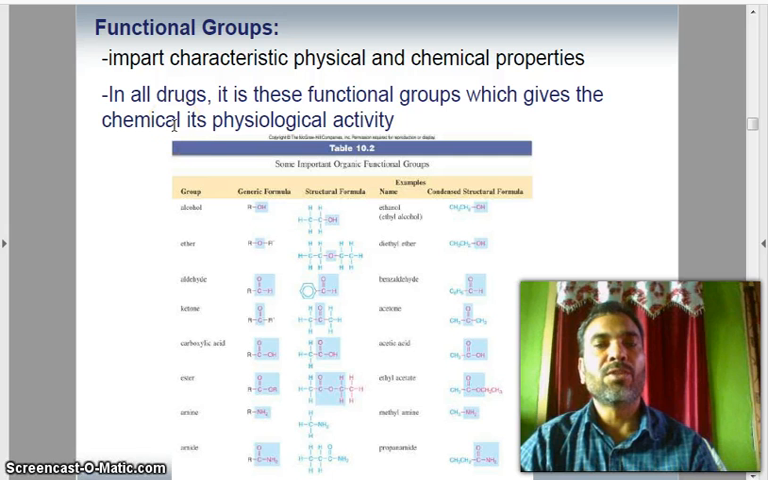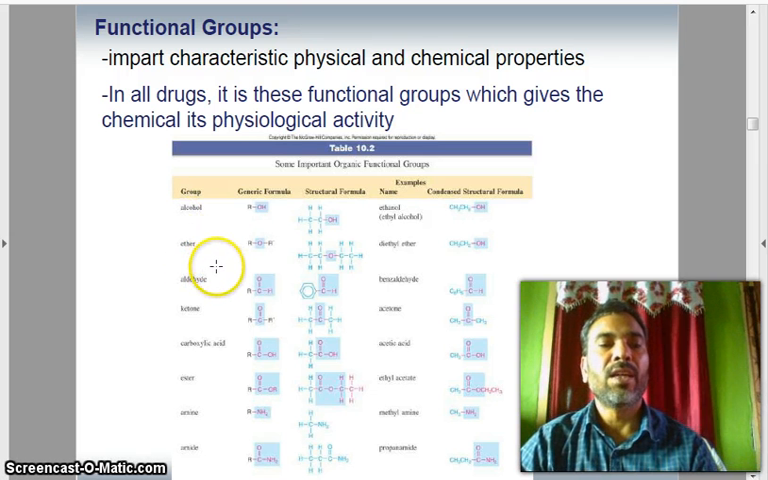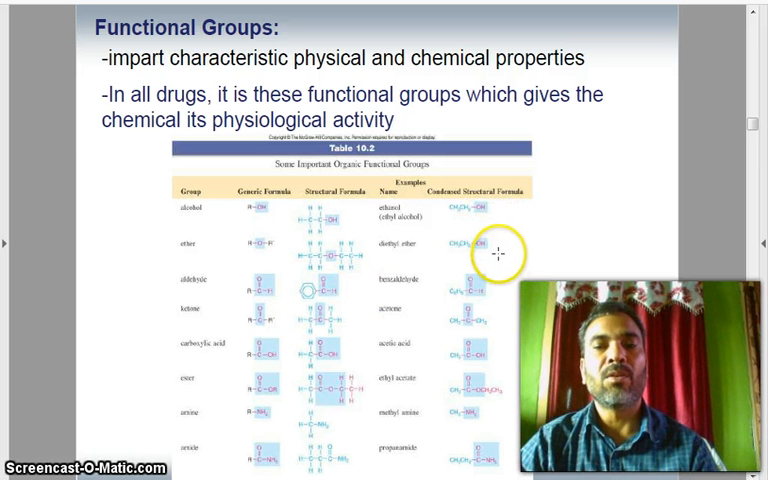Now functional groups impart characteristic physical and chemical properties. In all drugs, it is these functional groups which give the chemical its physiological activity. Alcohol, aldehyde, ethers, ketone, carboxylic acid, and so on. You see, alcohol, aldehyde, ketones, carboxylic acid, ester, amide, etc.